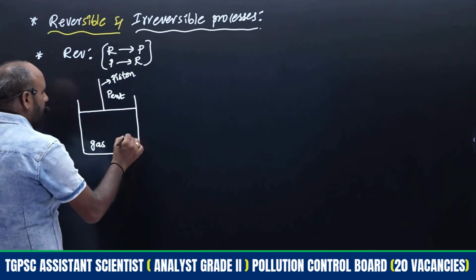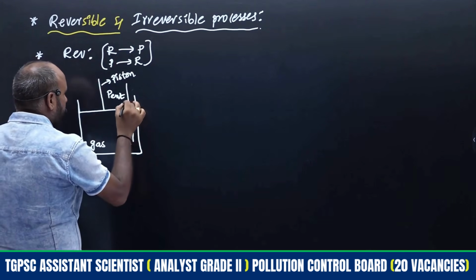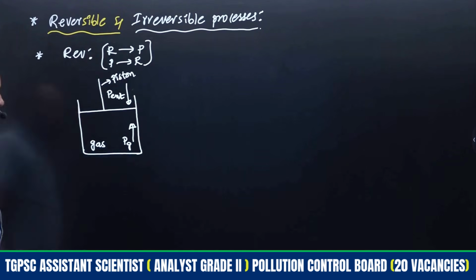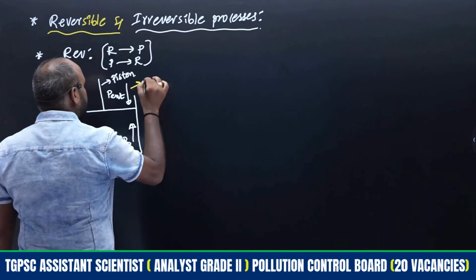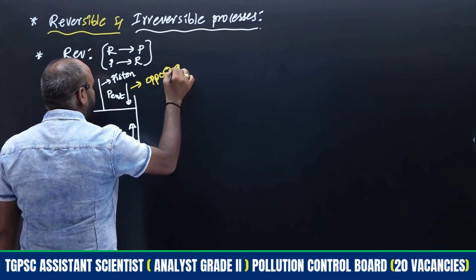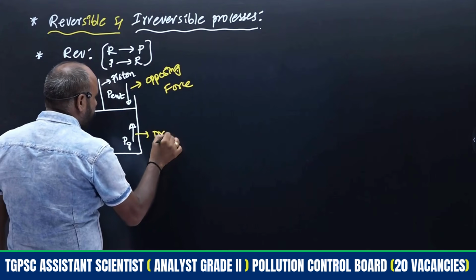Similarly, this is the pressure of the gas, the force will be in this direction, right. The external pressure will be in the downward direction, right. So this is considered as the opposing force. This is the driving force.